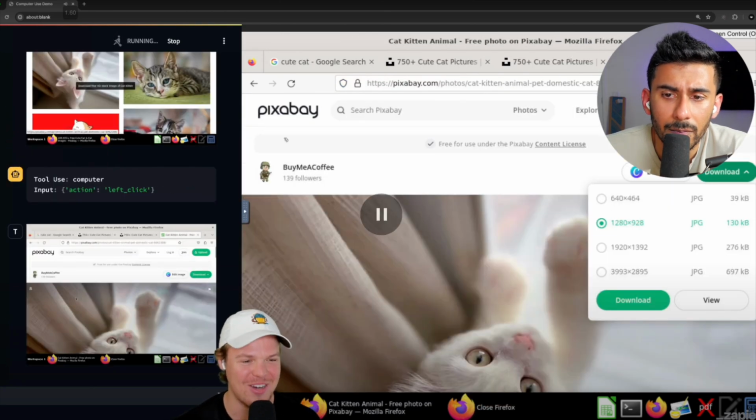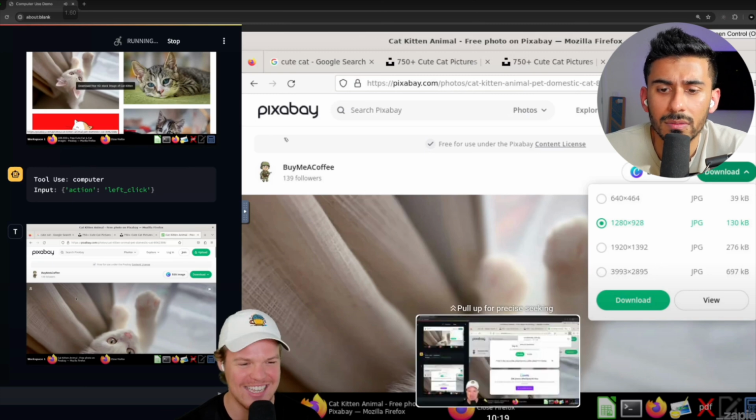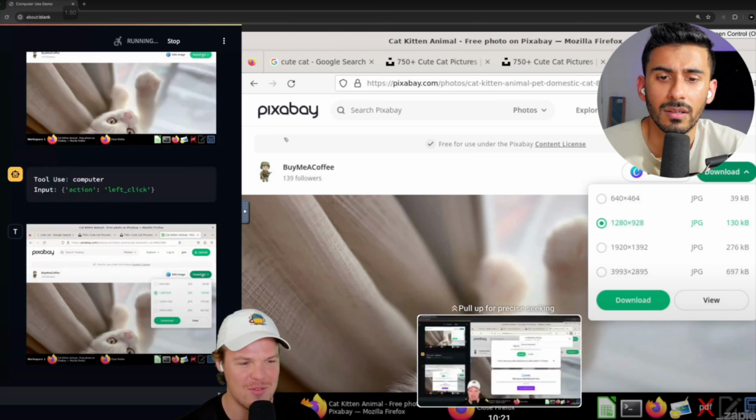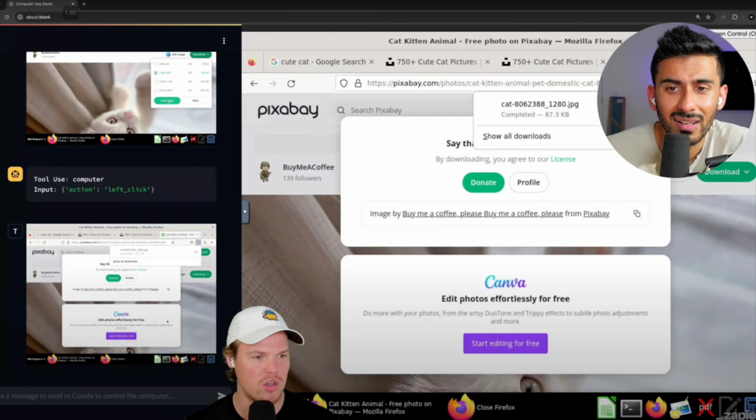Oh, okay. It found the button. Is there going to be a pop-up download here? Is it actually going to get this? Is it going to get it? Come on, y'all. Let me know in the comments if you think it's gonna get it. Come on, AI. This is the future, and this is no joke. So we're gonna turn it back on.